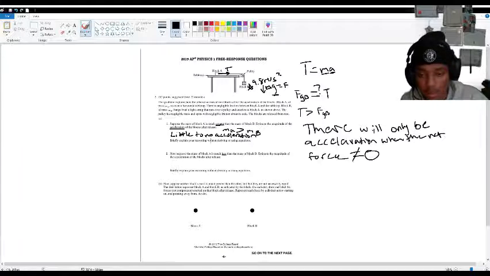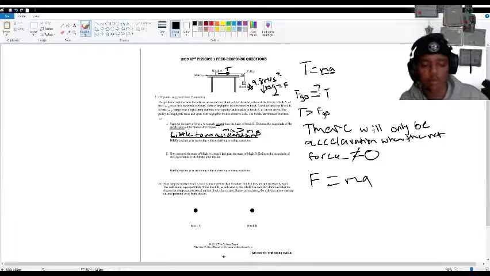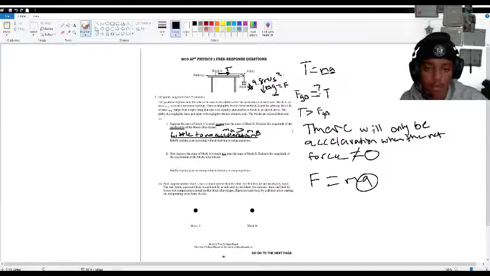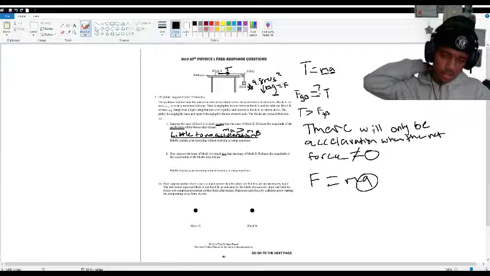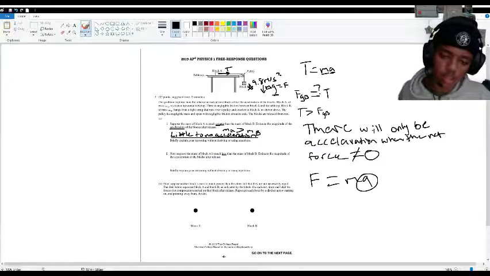There can still be movement, but there cannot be much acceleration because remember, F equals ma. The masses are different. The accelerations are the same. The tension force is much greater. But what we want to know when I'm saying little to no acceleration is that, sorry, let me think about this. Little to no acceleration. So there's no velocity here, which would be the change in distance. The little to no acceleration means the change in velocity.